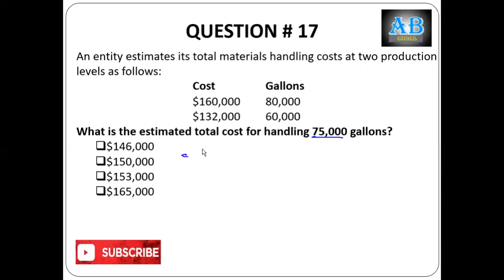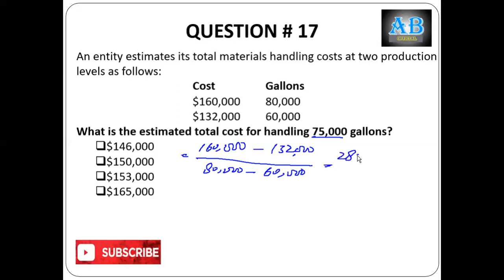Step 1: total cost at higher activity level minus total cost at lower activity level, divided by higher activity level, which is 80,000, minus lower activity level, which is 60,000, equals 28,000 divided by 20,000, which is 1.4 per unit.